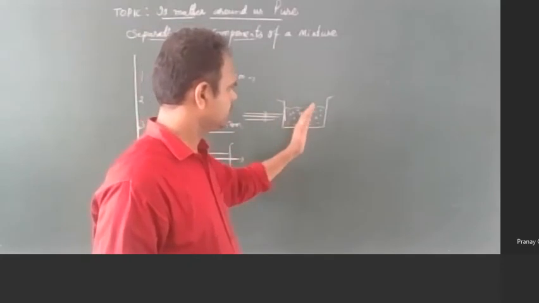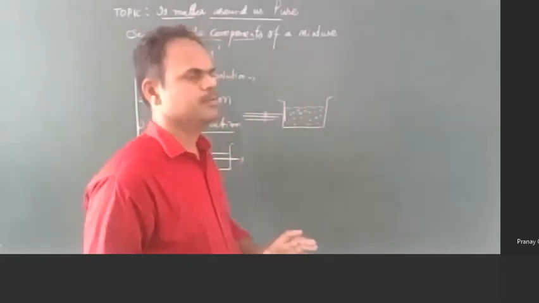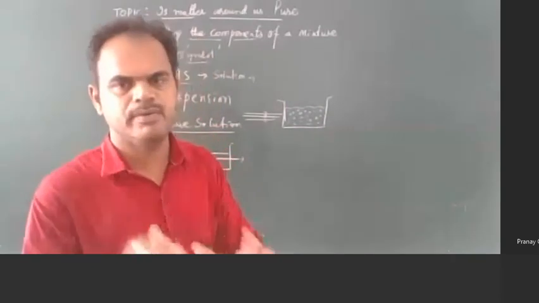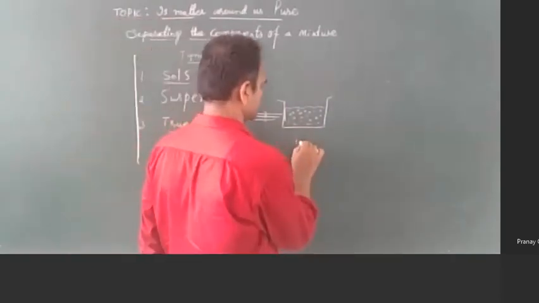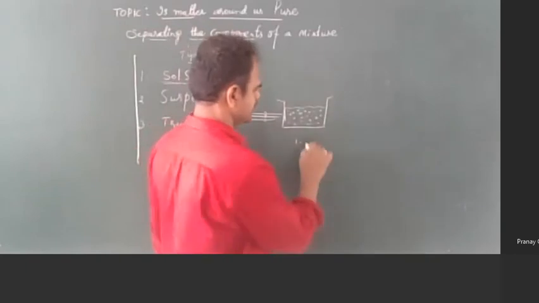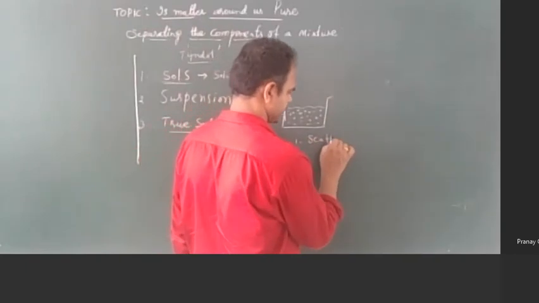When the light passes through this solution, how many phenomena take place? Number one, the colloidal particles may cause scattering of the light.